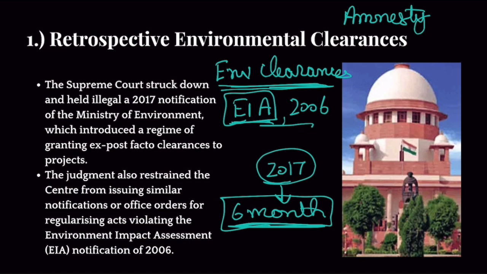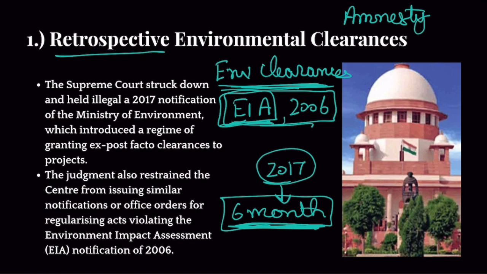Even if they have violated government rules, for these 6 months, they can come to the government and take this environmental clearance. Even if they started their project without getting environmental clearance, now they can get it. So basically, the government was trying to give them environmental clearance retrospectively. These projects are well advanced. They have started without the clearance, but government will go back and then give them clearance. Now, this was against the rules, as per EIA 2006. Why?